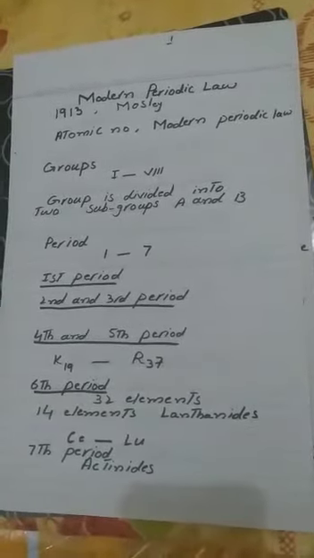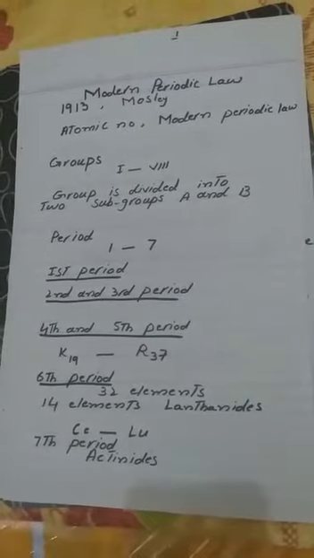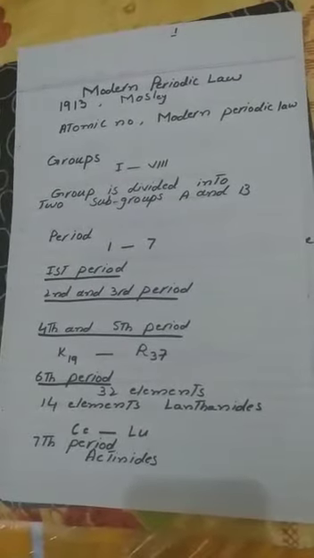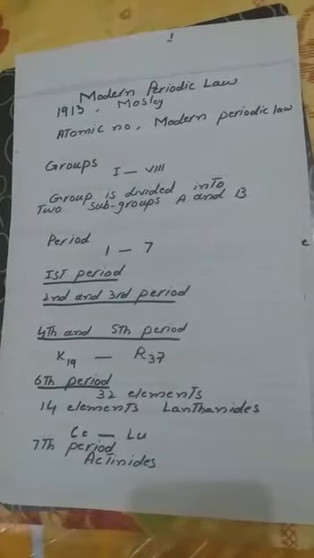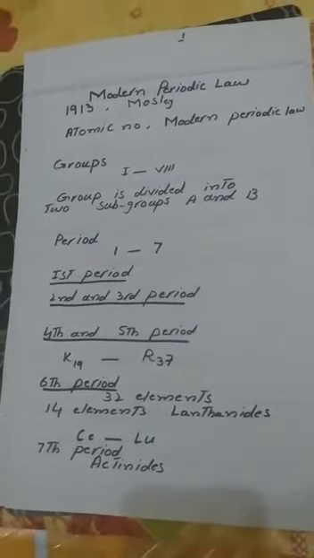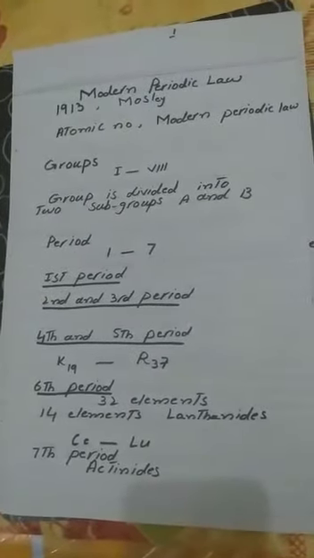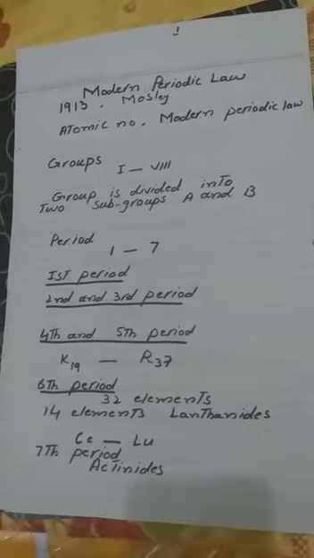Number 1. Because all the isotopes of an element have the same atomic number, they have only one position in the periodic table. Next point. The position of misfit pairs, as we studied in our last lecture, potassium and argon and nickel and cobalt, has been corrected in this table. An extra group, the eighth group for noble gases, has been introduced.